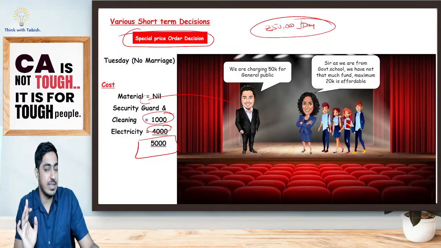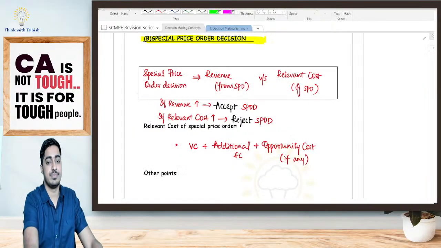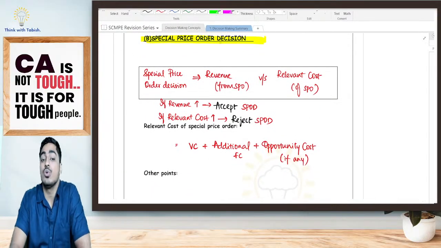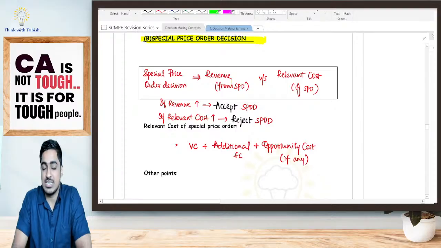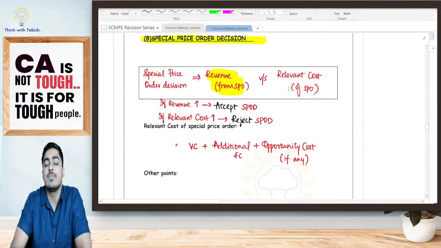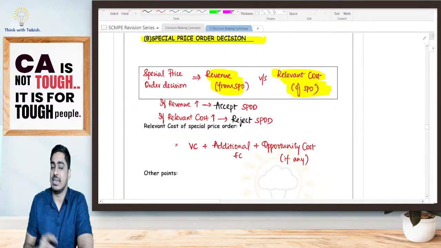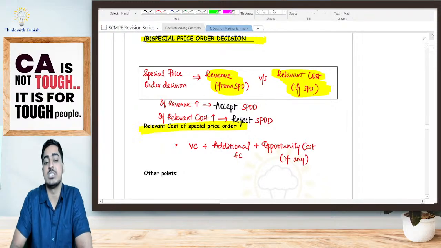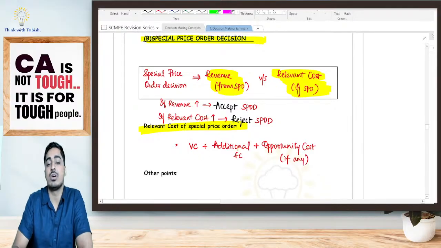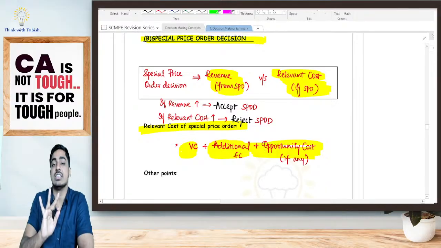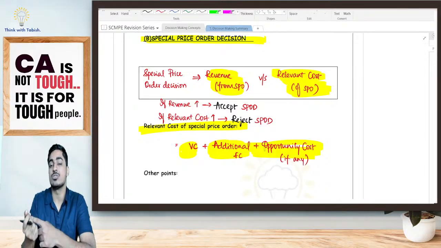Is it clear, everyone? So the second decision is also over. How do I take the special price order decision? It is my revenue from the special price order, 20,000, as against my relevant cost of accepting it. If revenue is more, accept. If revenue is less and cost is more, reject. Now, what all will be included in the relevant cost of a special price order? I will have my variable cost, specific fixed cost, and opportunity cost. Three things.